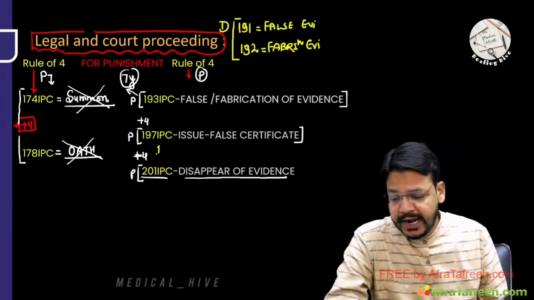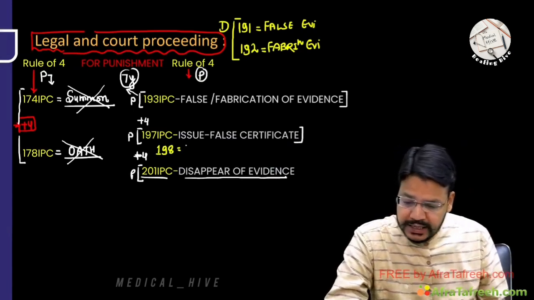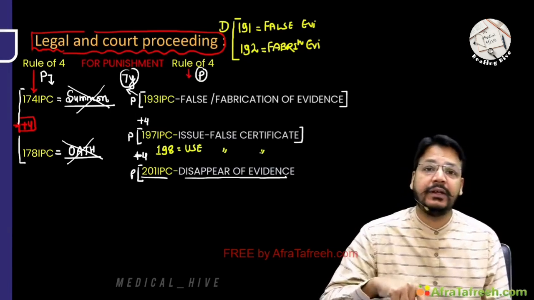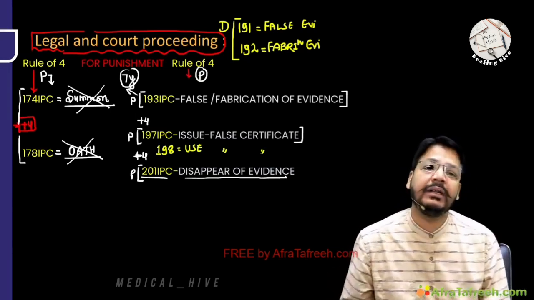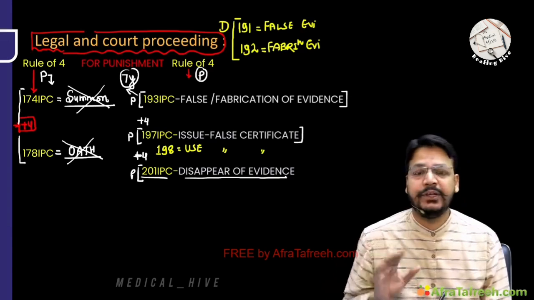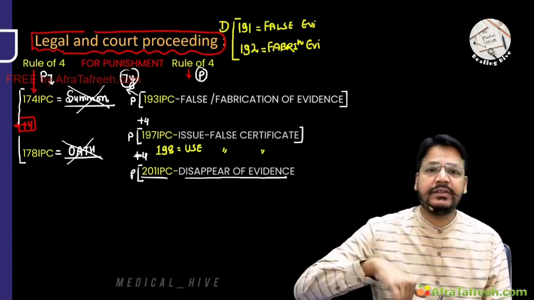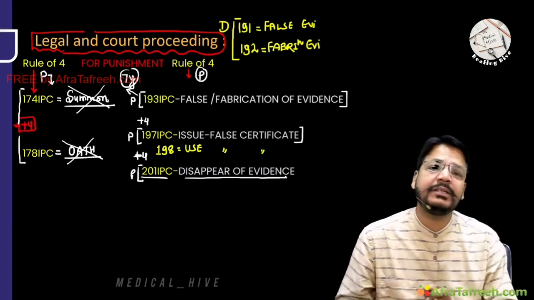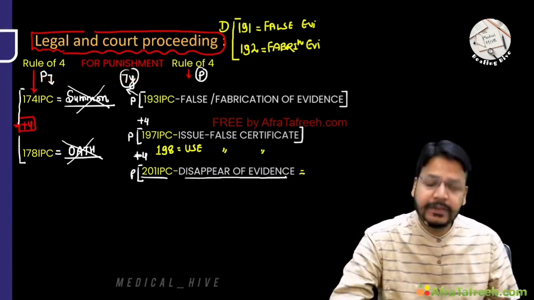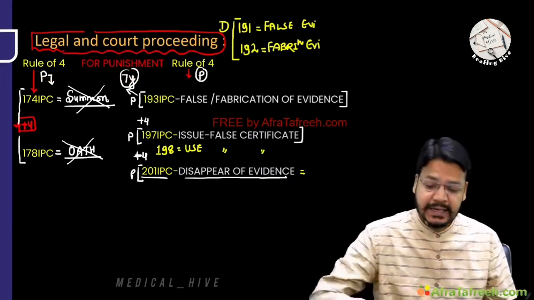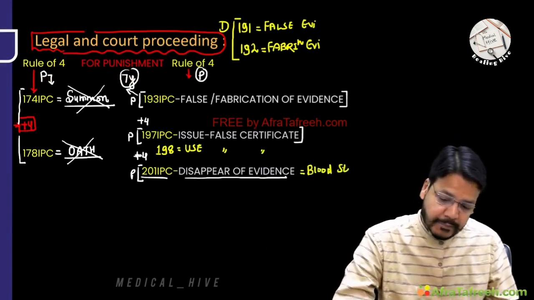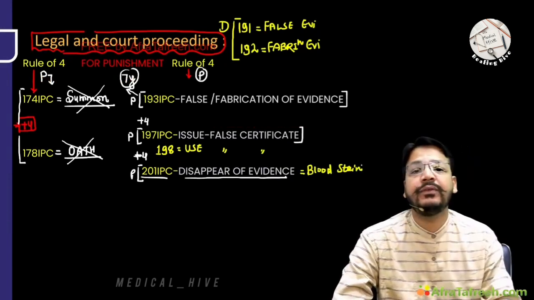And my dear friend, you can add one more thing. Using a false certificate. If you are using a false certificate, that is very, very important. That is 198 IPC. Issuing is different and using is different. Okay, using a false certificate. Now 201 IPC is disappearance of the evidence. What is the meaning of disappearance of the evidence? You are removing the evidence, like removing the blood stain from the crime scene.